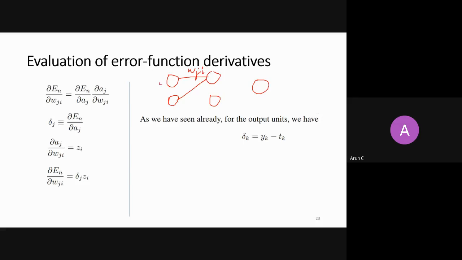So i is here at the input side, j is here at the output side, right? X transpose W will calculate aj. So this aj is going inside, right? When you apply the nonlinearity over aj, you will get zj, right? That's zj.